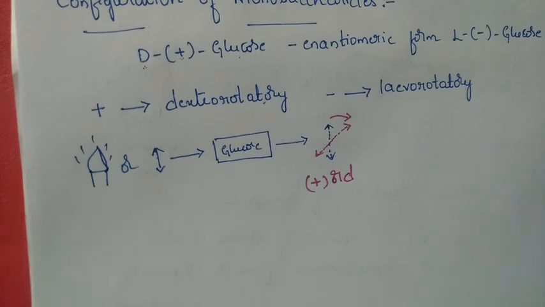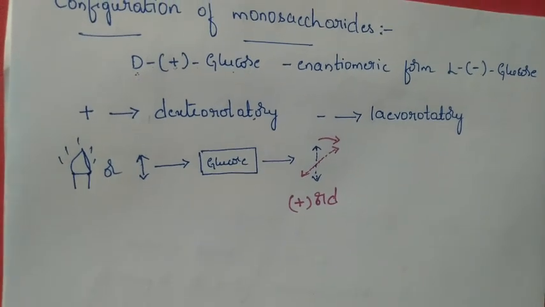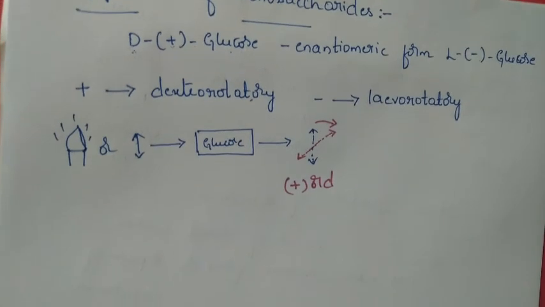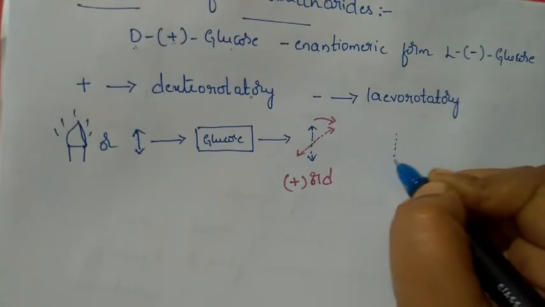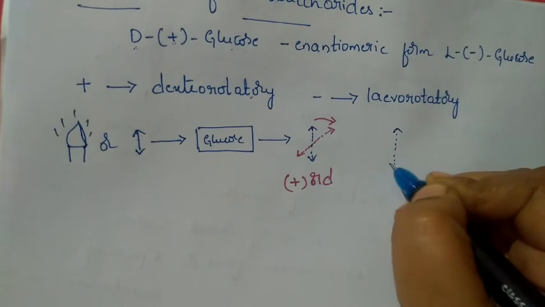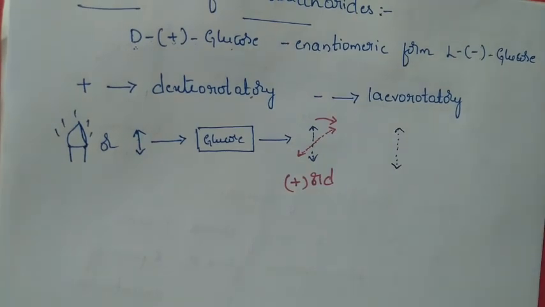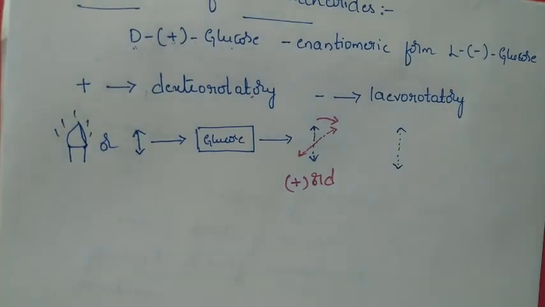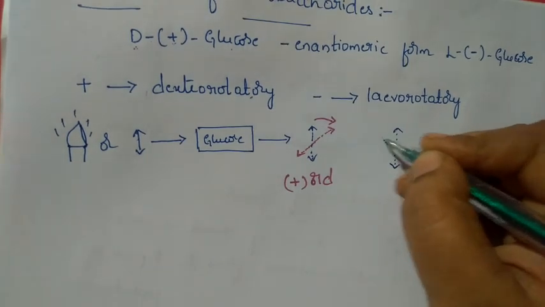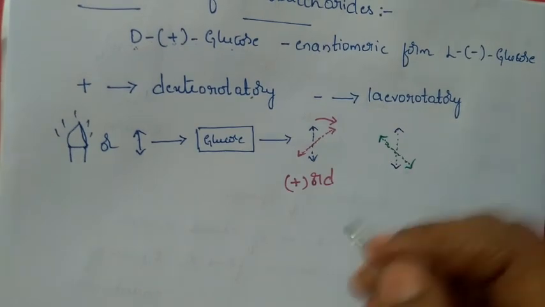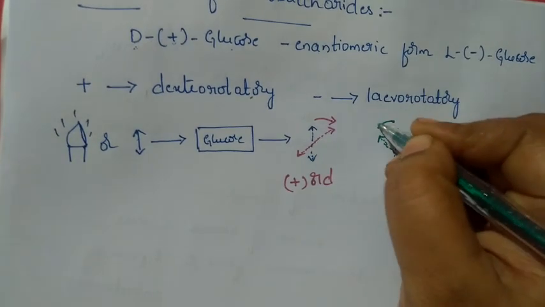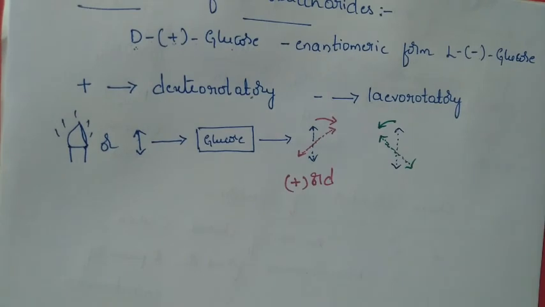Suppose some other substance rotates the plane polarized light not towards the right but towards the left side.